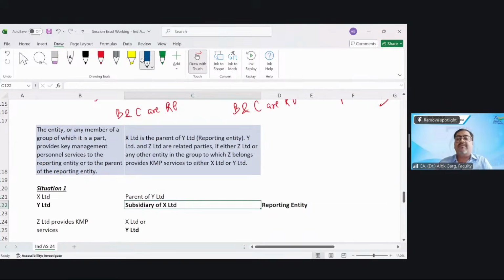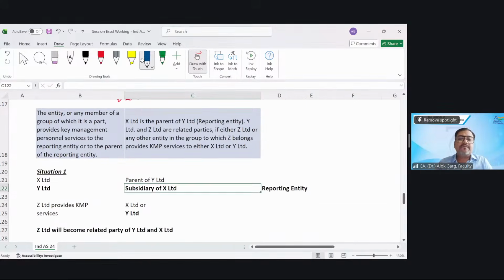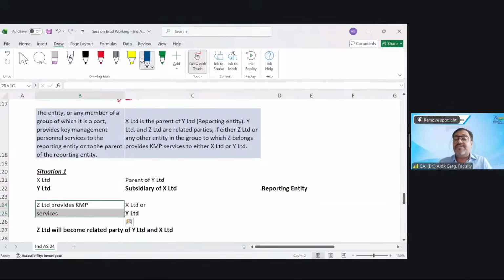Let's understand with the help of an example. Situation 1. X Limited is the parent of Y Limited. So Y Limited is a subsidiary of X Limited, right? So here Y Limited is the reporting entity. Z Limited, another company, provides KMP services. Z Limited provides KMP services to whom? Either X Limited or Y Limited.